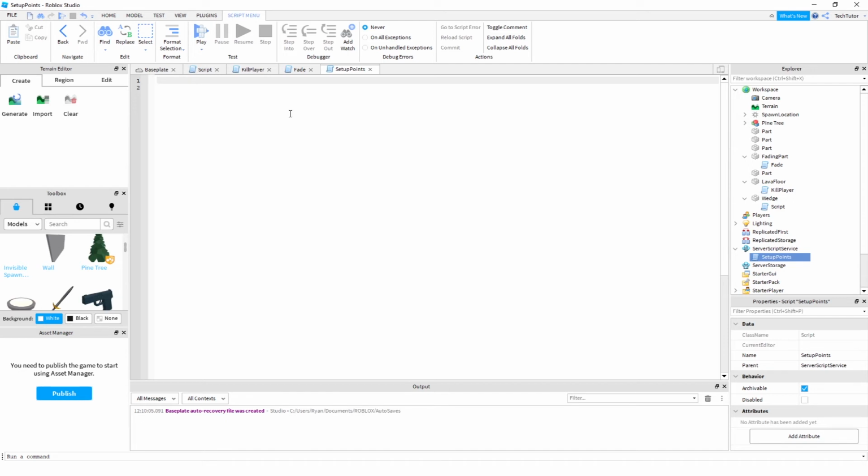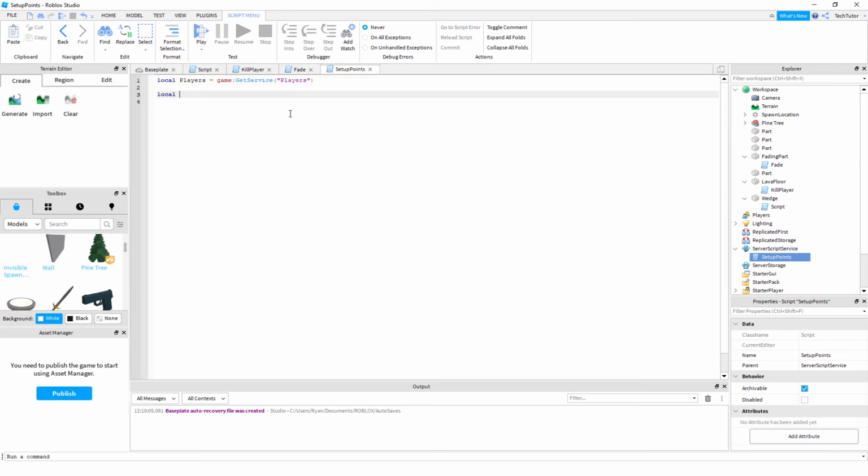All right, so let's utilize that get service to get the players service. This is so we can access all of the players in the game, so we know when they have died. So we'll say local players equals game. Again, this is a class that you can utilize. You will have the instance of this class in your game, and then to get the player service from the game, you're going to say get service. And again, this service is called players. And you can see it's actually trying to suggest that to you.